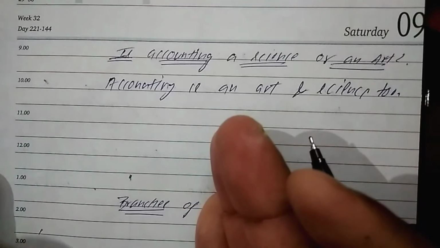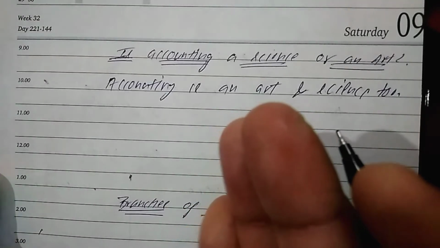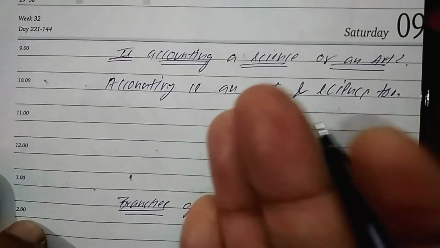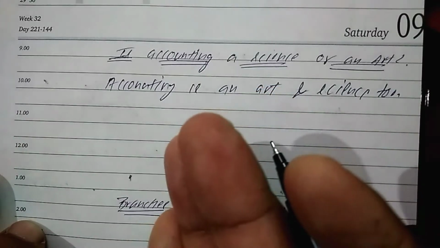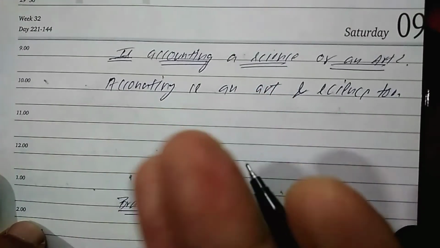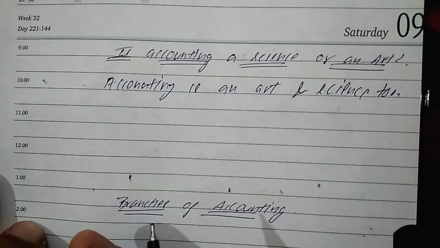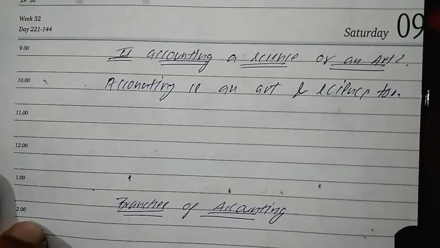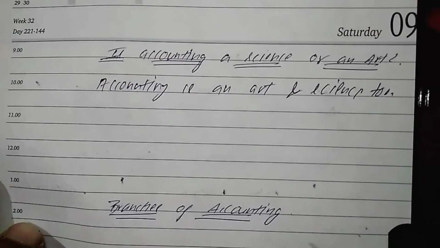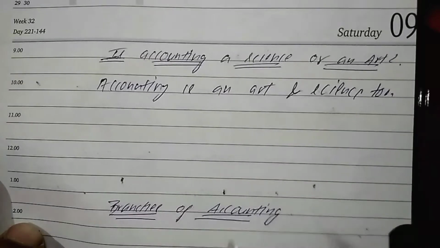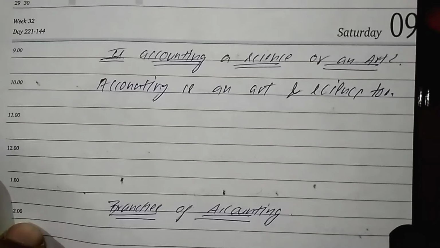It is an art because recording, classifying and summarizing of the financial transactions are done as per the objective of the organization. So it is an art because every accountant uses his scientific tools and his artistic skills to present the data.